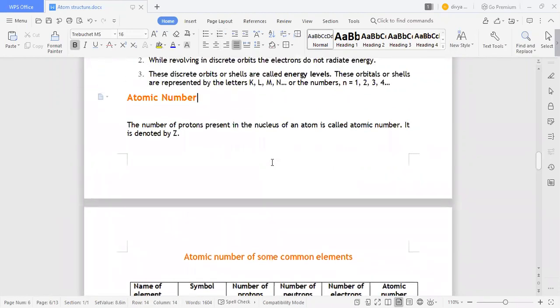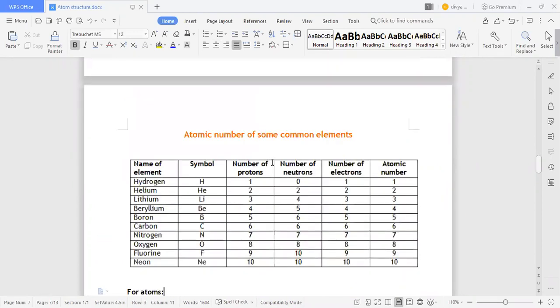Next is the atomic number. The number of protons present in the nucleus of the atom is called the atomic number. So what is the atomic number? How many protons are there in the nucleus, that is known as the atomic number. It is denoted by Z. Here the atomic numbers of some elements are given. Hydrogen, symbol H: number of protons is 1, number of neutrons is 0, number of electrons is 1. That means the atomic number is 1. Helium, symbol He: number of protons is 2, number of neutrons is 2, number of electrons is 2. The atomic number is 2.